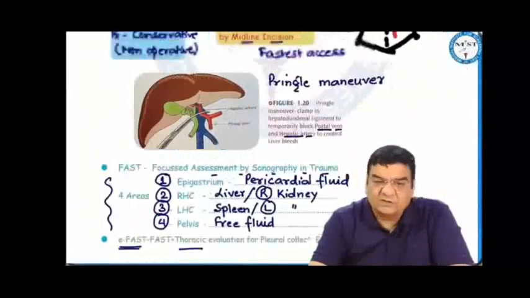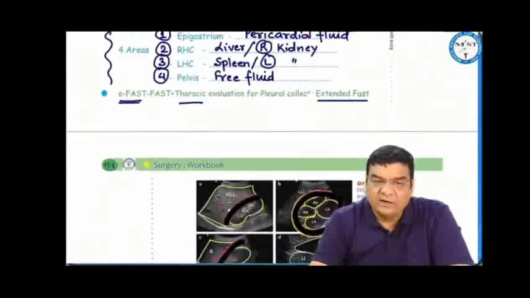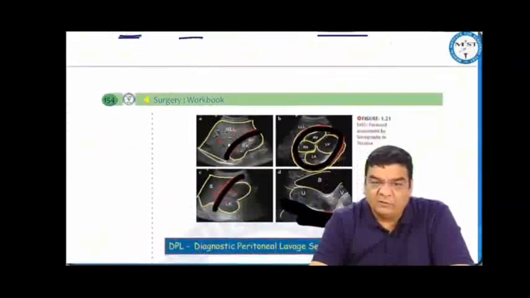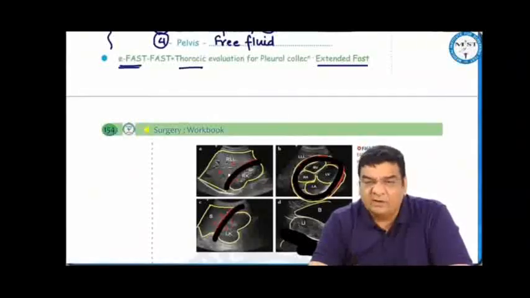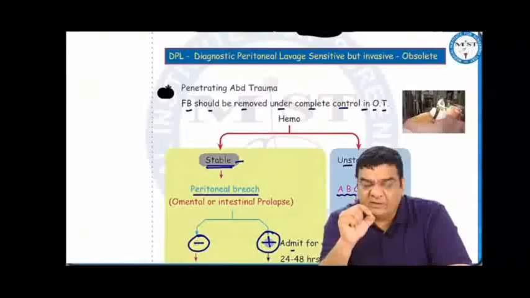When we are doing a FAST, that is focused assessment by sonography in trauma, we keep the ultrasound probe in 4 areas: epigastrium for pericardial fluid, right hypochondrium for liver and right kidney, left hypochondrium for spleen and left kidney, and pelvis for any free fluid. E-FAST is an extended FAST when the abdominal sonography is extended to the thorax. So here, apart from these 4 areas, we are also putting the ultrasound probe in bilateral pleural areas to look for any pleural collection.